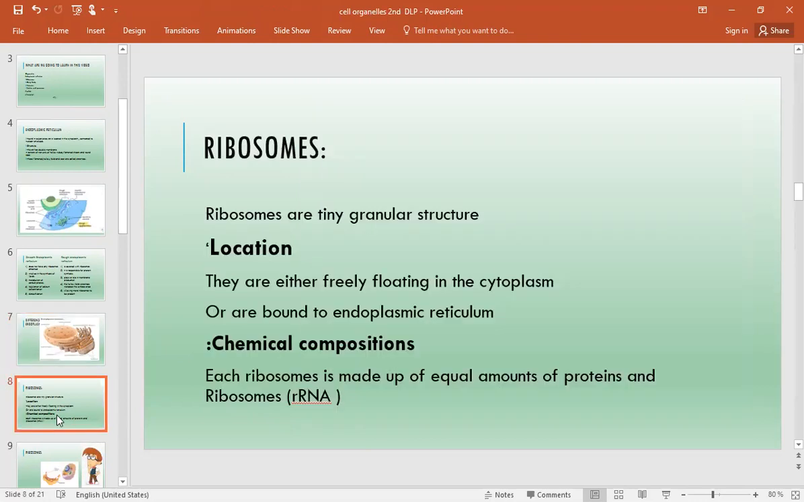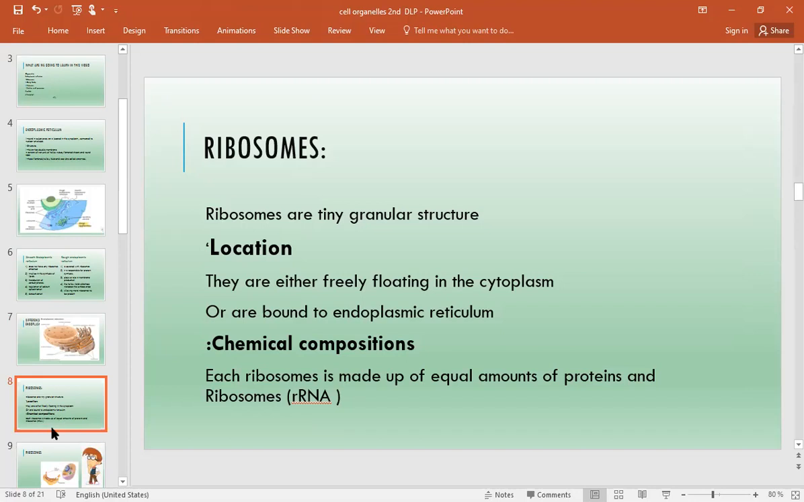What are ribosomes? Ribosomes are very tiny granular structures. They are either free floating in the cytoplasm or bonded with the endoplasmic reticulum. As you have seen, they are bonded with the rough endoplasmic reticulum. They are each made of equal amounts of protein and RNA, and they are mostly associated with protein synthesis.